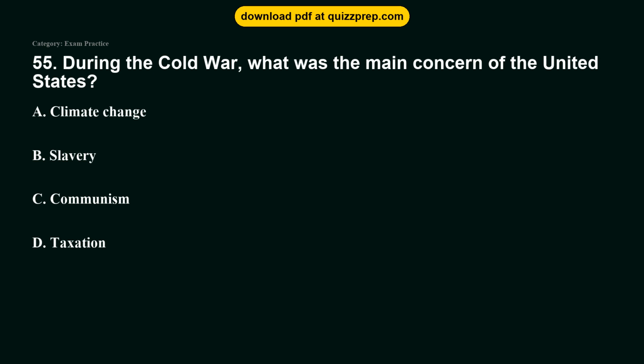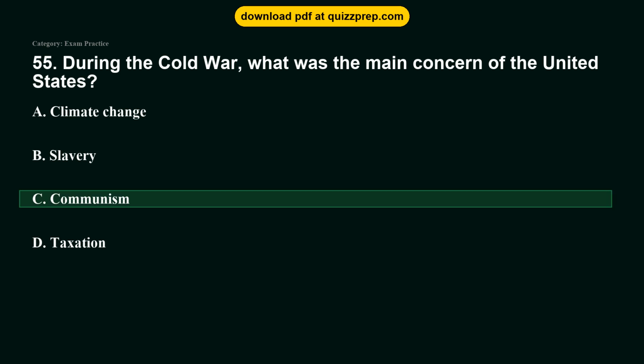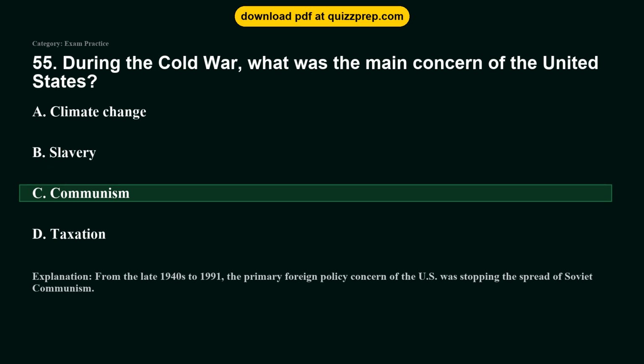Question 55. During the Cold War, what was the main concern of the United States? Option A, climate change. Option B, slavery. Option C, communism. Option D, taxation. The correct answer is option C, communism. From the late 1940s to 1991, the primary foreign policy concern of the U.S. was stopping the spread of Soviet communism.